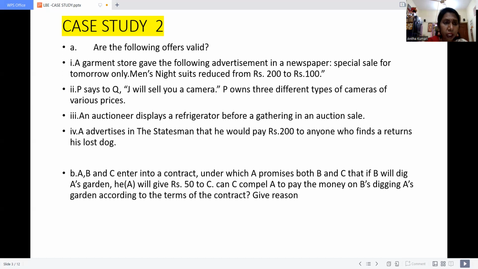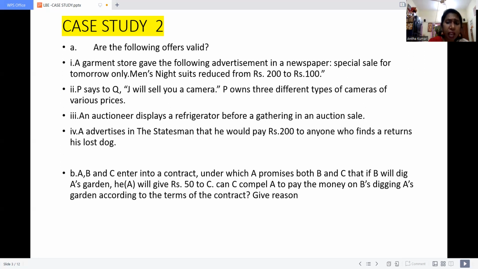And the B, case study 2B. A, B, and C enter into a contract under which A promised both B and C that if B will dig A's garden, he will give rupees 50 to C. Can C compel A to pay the money on B's digging A's garden, according to the terms of the contract? Give a reason. So here there is no clarity in this case.